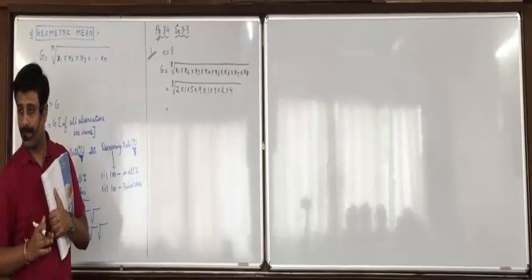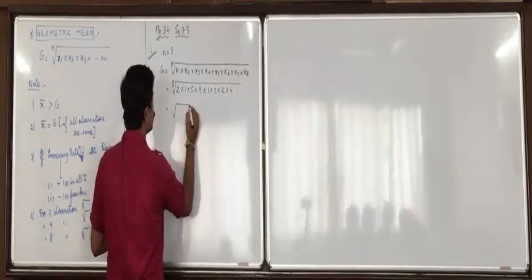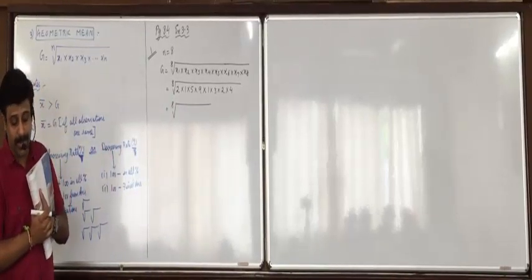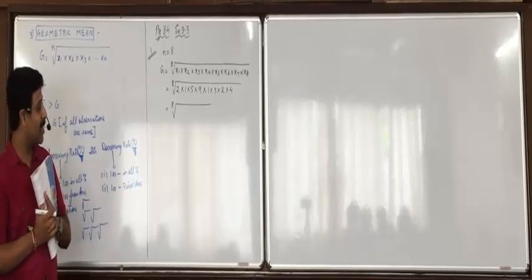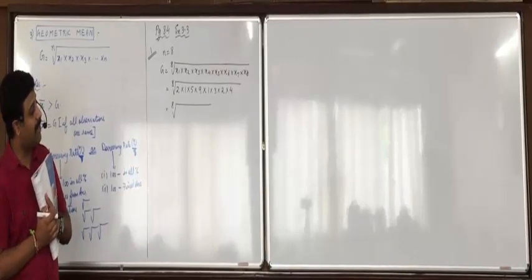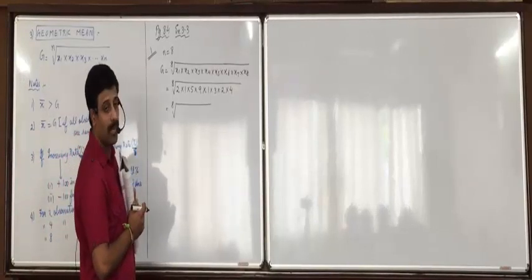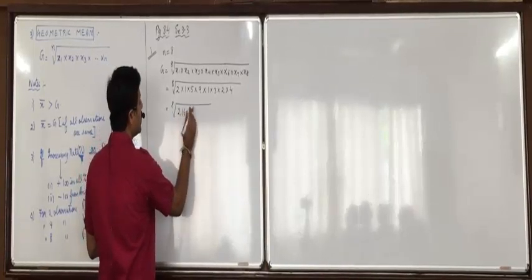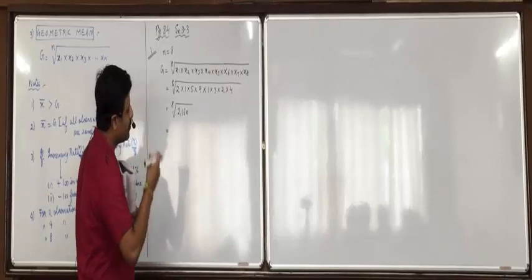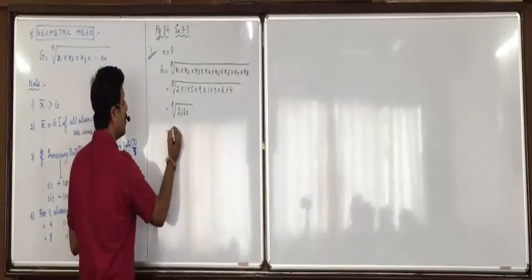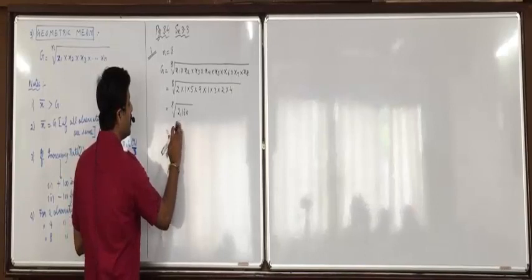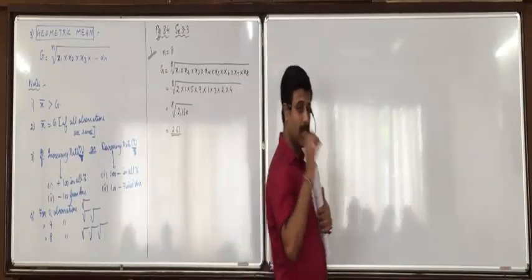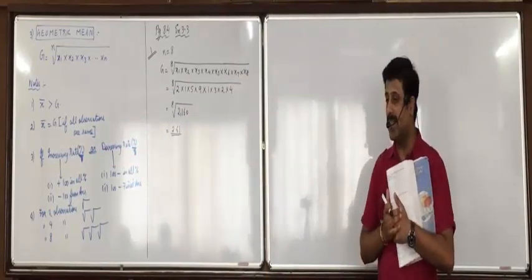Now, 8th root of, do it in calculator, 2 into 1 into 5 into 9 into 1 into 3 into 2 into 4. That gives 2160. How many times you press the square root? 3 times. So 2160 you write on the calculator, then press square root, square root, square root. Do you all get this 2.61?